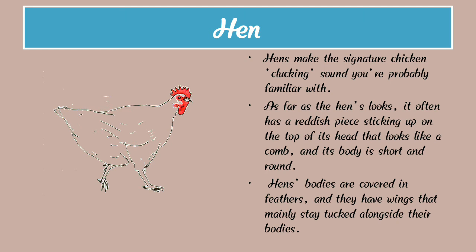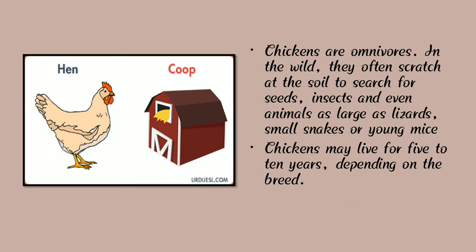Hens' bodies are covered with feathers and they have wings that mainly stay tucked alongside their bodies. The hen gives us eggs. Where does the hen live? The hen lives in a coop.